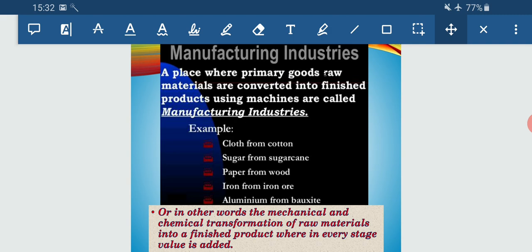Now when we add various types of colors and dyes to give a print or to make a different color, we are adding some chemical. This is chemical transformation. And then a ready product is with us, that is a fabric, and when that fabric is given a shape we get a garment. So you can see at every stage the value is added, and at every stage mechanically and chemically there is a change. So this process is termed as manufacturing industry.